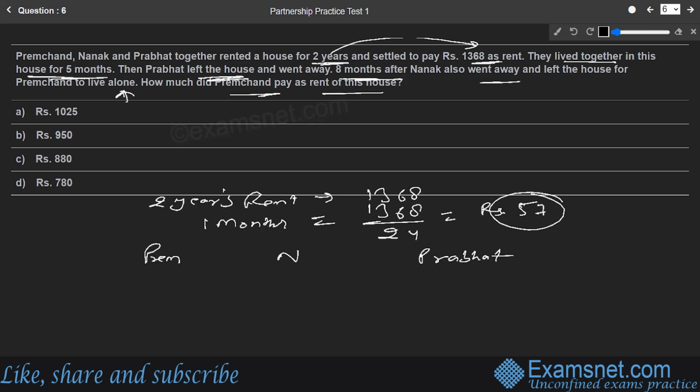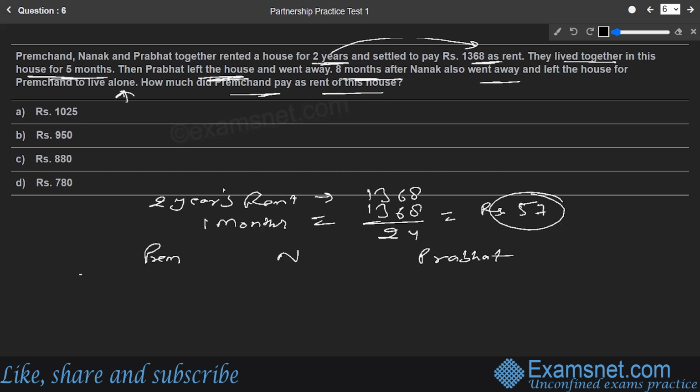Okay, so together they lived in it for 5 months. For 5 months, all the partners have to pay the rent, an equal share for all the partners. So for the 5 months, the calculation becomes how much is to be paid by Premchand. That is, for 5 months it has to be distributed.